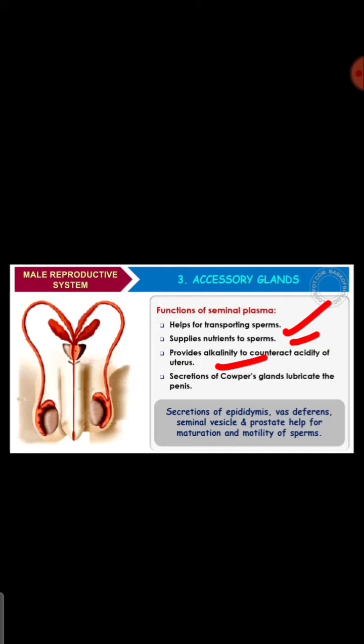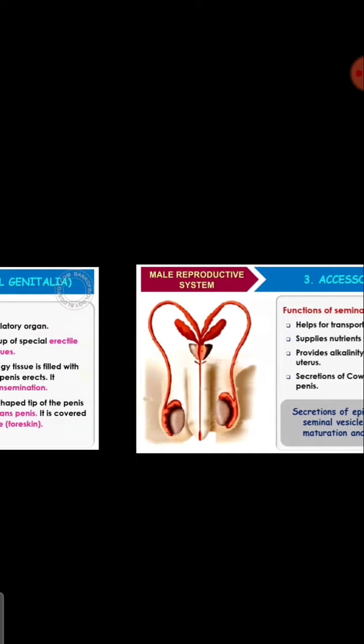Okay, so the secretion of Cowper's gland lubricates the penis, that means for good interaction. Secretions of epididymis, vasa deferens, seminal vesicle and prostate help in the maturation and motility of the sperms. So that you have to remember. So these are the functions of the accessory glands.